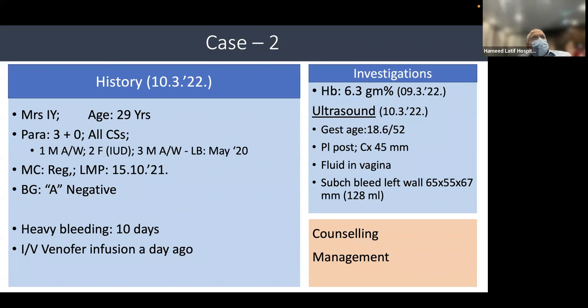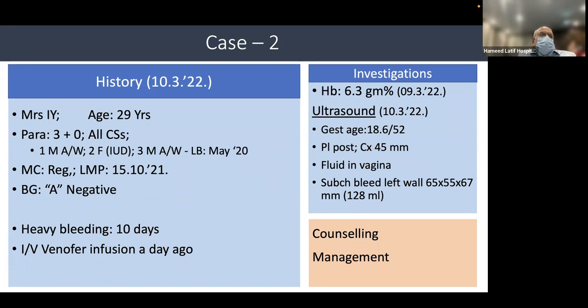29-year-old, para 3+0, delivered by cesarean sections, with one male alive and well, and two females IUDs. First pregnancy, second pregnancy, and third pregnancy. Second was a female which was an IUD, and third male baby which is alive and well. Last child born was in May 2020.